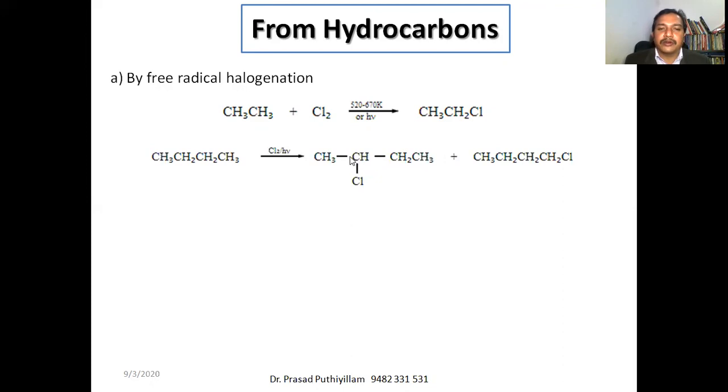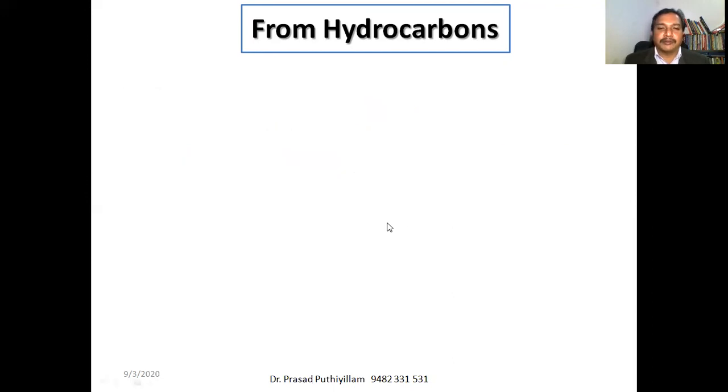Since chlorination in presence of sunlight follows a free radical mechanism, the chlorine free radical requires one more electron. Therefore the chlorine attaches and bonds with the secondary carbon atom in free radical halogenation. Therefore 2-chlorobutane will be the major product among 2-chlorobutane and 1-chlorobutane.